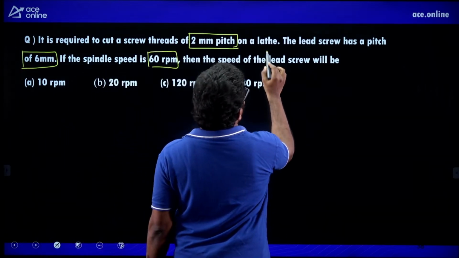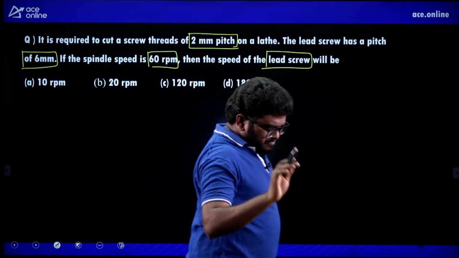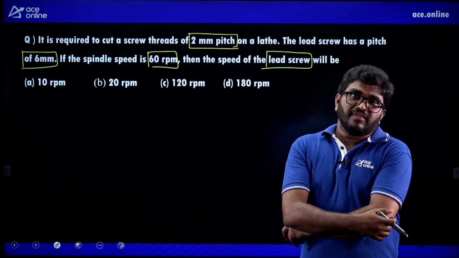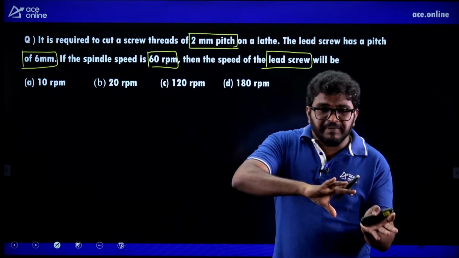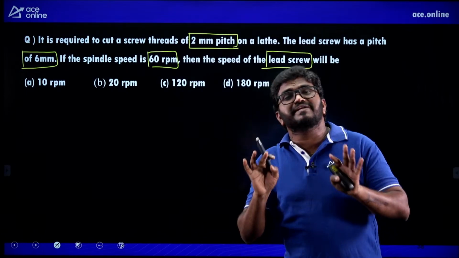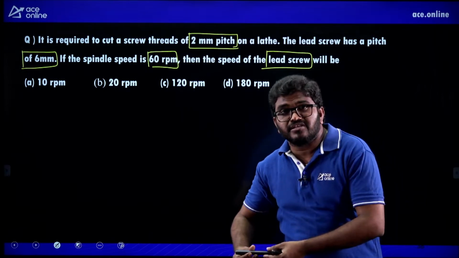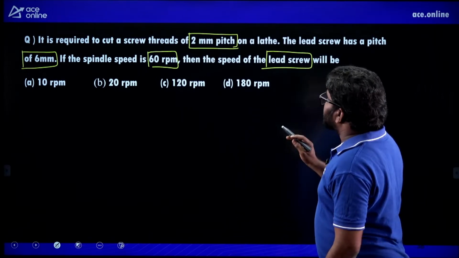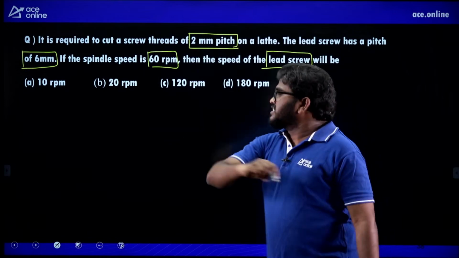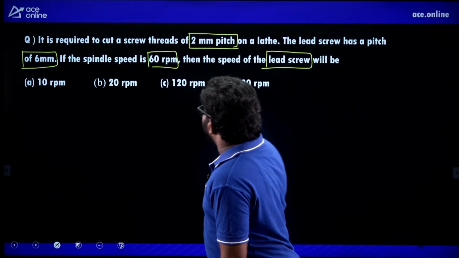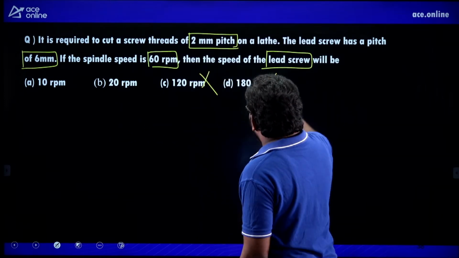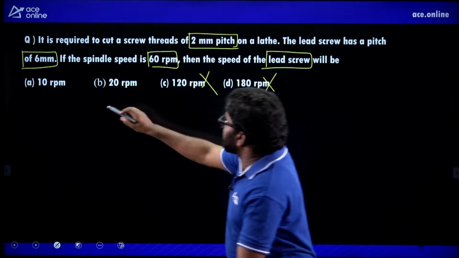Now, a simple question here, right? Let us consider the speed. Tell me, spindle speed and lathe screw speed, which speed is more? Spindle speed. Spindle speed is rotating very fast compared to the lathe screw. So lathe screw speed must be less than 60. If we check the options, 120 eliminated, 180 eliminated. Now only these two options.